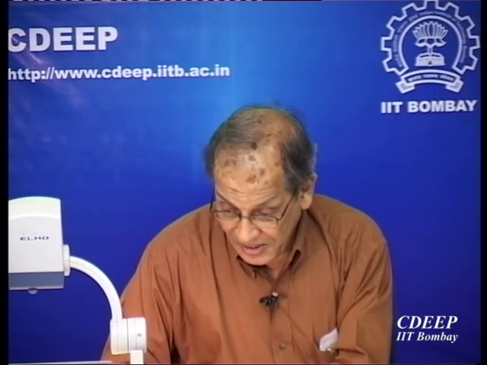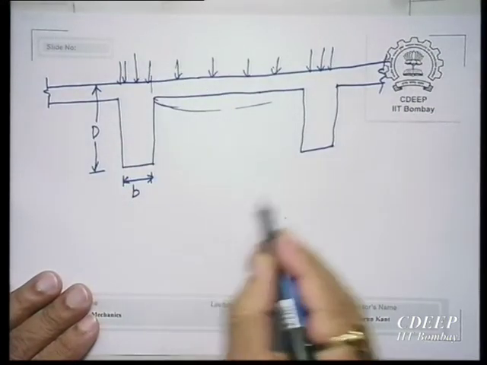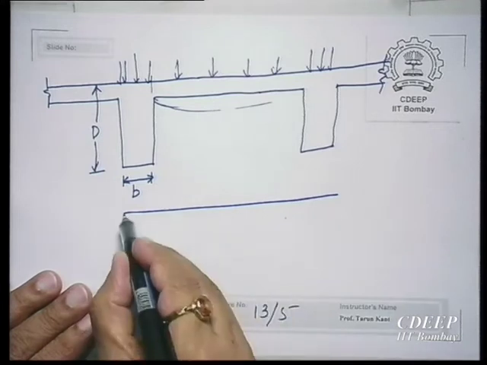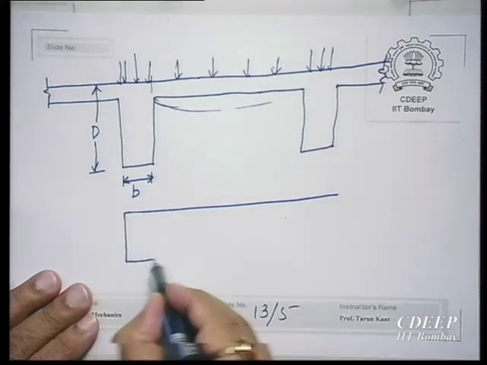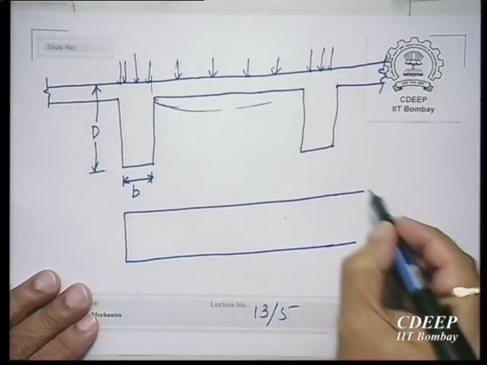So, this is depth. Here, if you see the beam, this beam is supported. I am drawing the elevation of the beam.